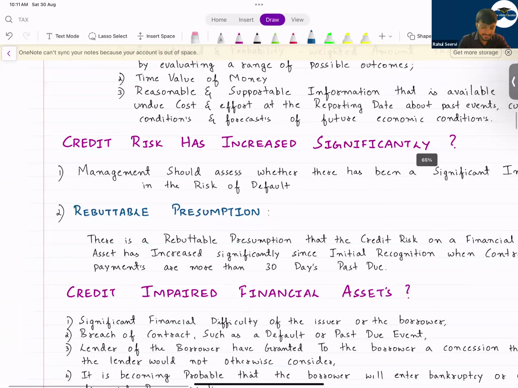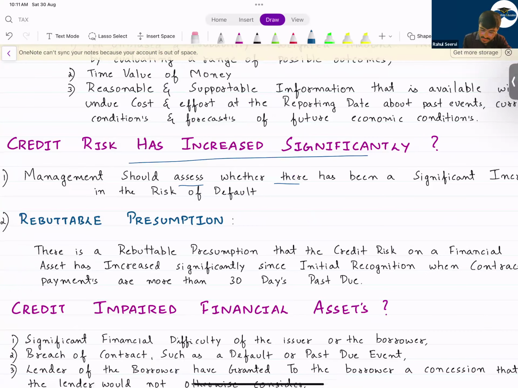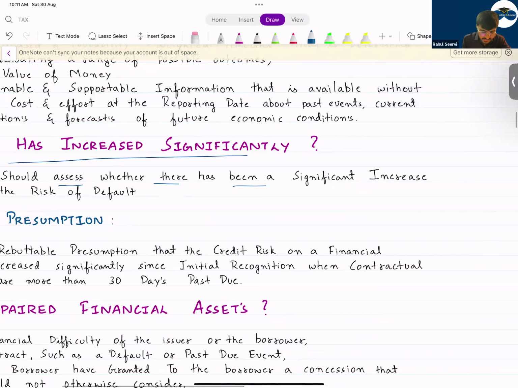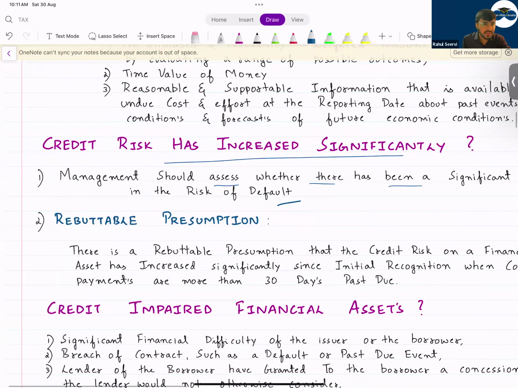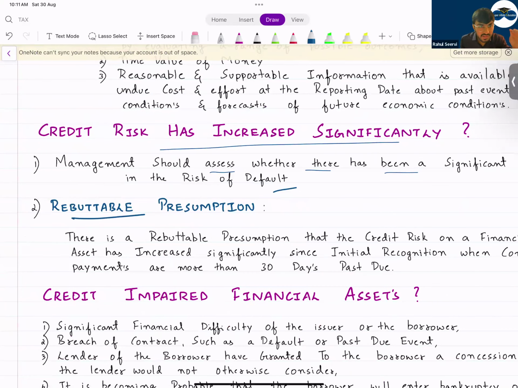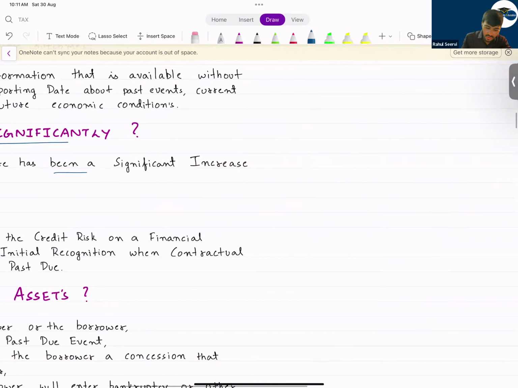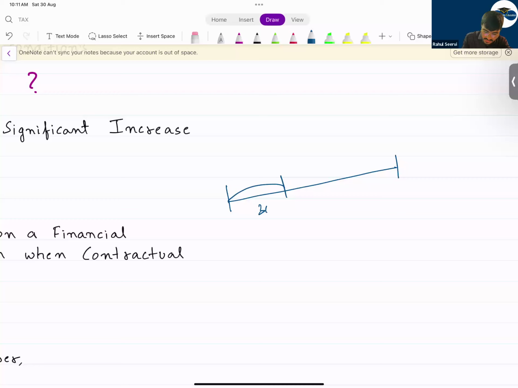Management should assess whether there has been a significant increase in the credit risk at each reporting date. Now, what is the assumption here? It is an assumption given as per IFRS 9. Today, you have a receivable for 30 days. You have given a time period of 30 days. After a further 30 days are done, still you have not received the payment. Then this becomes a significant increase in your credit risk.